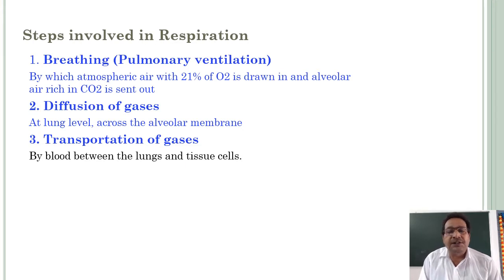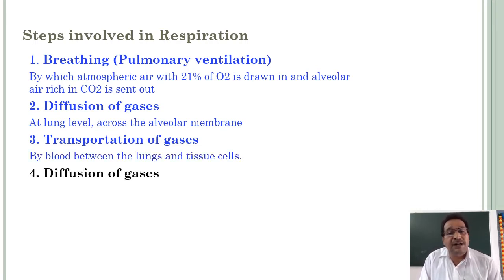Through blood circulation, between the lungs and tissue cells. From lungs to tissue cells, oxygen is transported through blood in the form of oxyhemoglobin. From tissues to the lungs, carbon dioxide is transported. That is the third step.